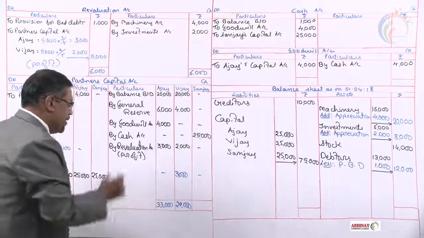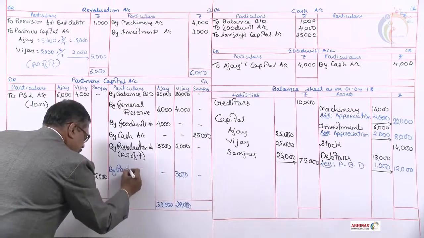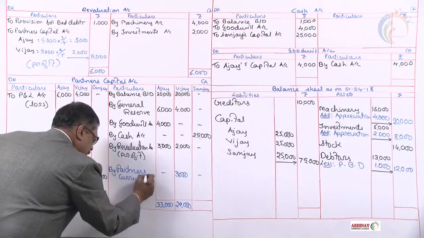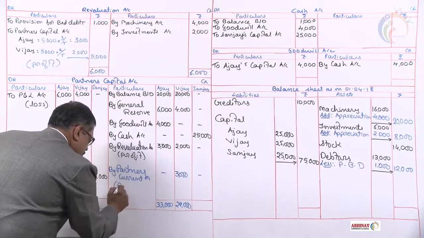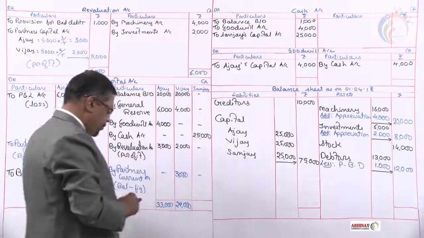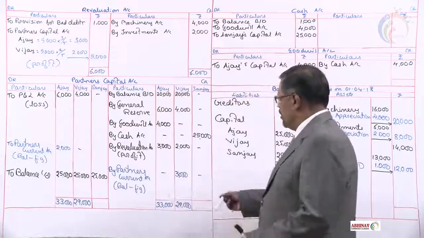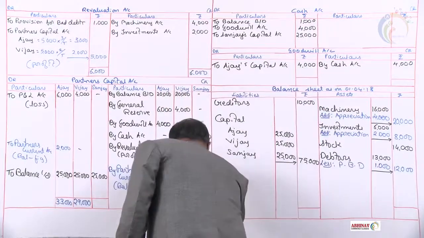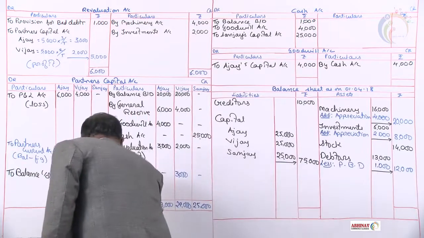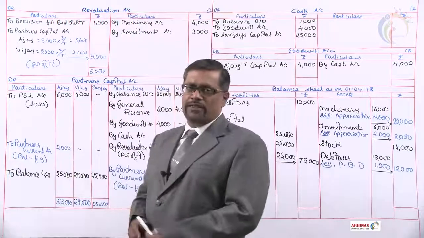Whatever balance we get, we transfer it to partners' current account, as balancing figure. Now, Sanjay's account. Credit side total is 25,000. The same is on the debit side. So, Sanjay's account won't show any balance.